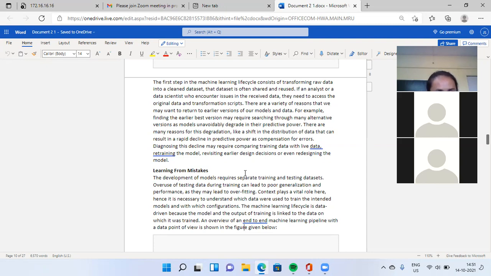Diagnosing your model. Diagnosing this decline may require comparing training data with live data, retraining the model. It means if there is any error or issue with your data, then the data scientist has to retrain the model, revisit the earlier design, or redesign the model. All rights are assigned to the data scientist.